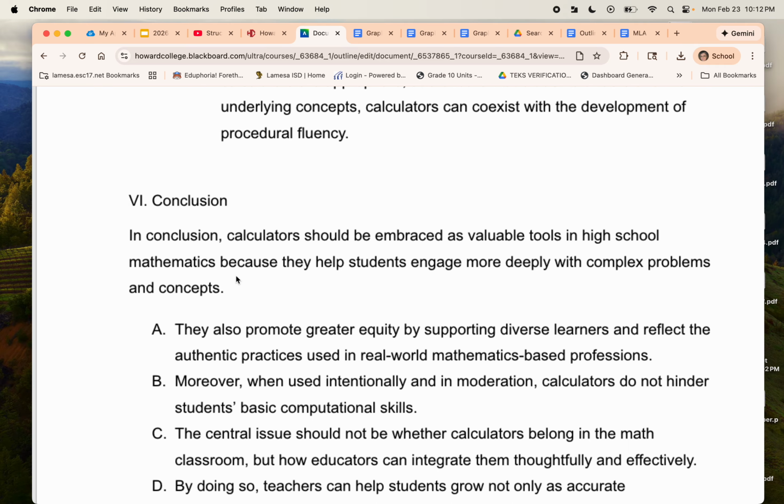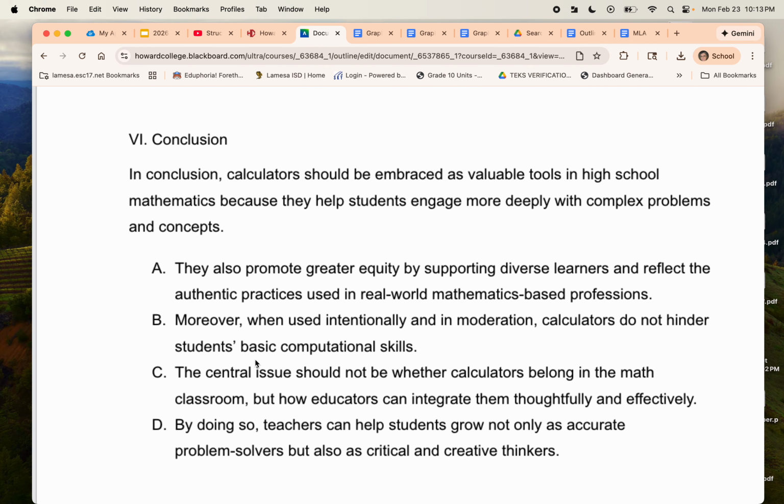And with your conclusion, you start your conclusion with your thesis statement. So I'm going to take that same thesis statement that I had at the beginning, that I ended my introduction with, and I'm going to start my conclusion with that thesis statement. Then give me a little bit of information that kind of wraps up paragraph 1, paragraph 2, paragraph 3, and paragraph 4 to make my conclusion. Kind of like a quick summary of each of those paragraphs in that conclusion.